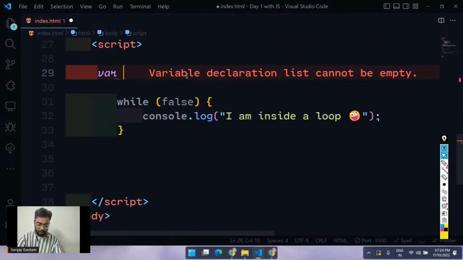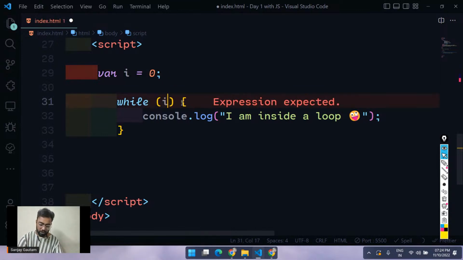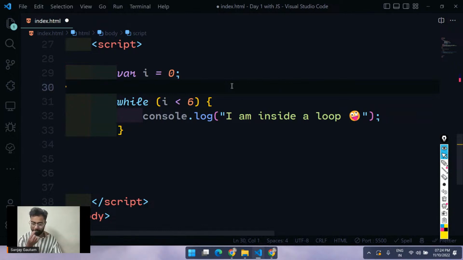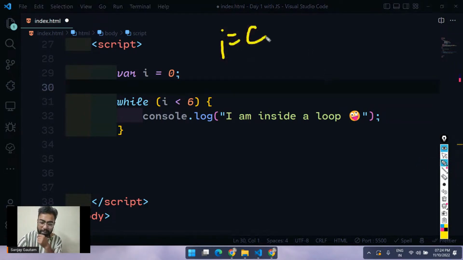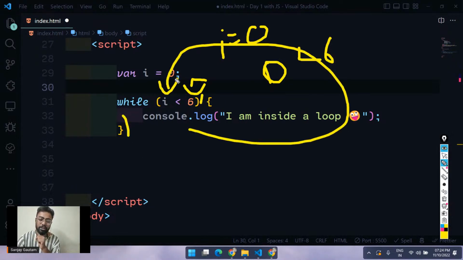Now what I'm going to do is create a variable, var i equals, let's say, 0, and check for the condition i less than 6. So what will happen in this case? Now we have a variable i which is equal to 0. Now we check the condition: i, which is 0, less than 6. Yep, true. So execute this piece of code and again check the condition.